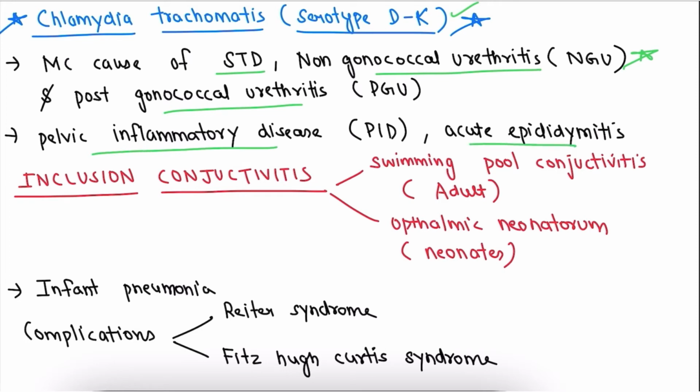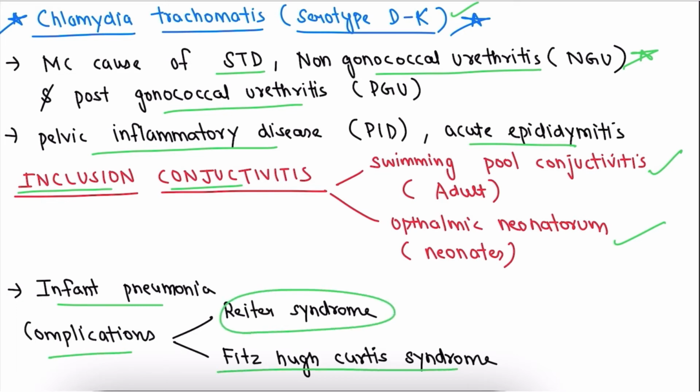The second important point regarding Chlamydia trachomatis serotype D to K is inclusion conjunctivitis. In adults we see swimming pool conjunctivitis, and in neonates we see ophthalmia neonatorum. It also causes infant pneumonia. The complications that we see in Chlamydia trachomatis are Reiter syndrome and Fitz-Hugh-Curtis syndrome. So the important points here are STD and non-gonococcal urethritis, inclusion conjunctivitis, swimming pool conjunctivitis in adults, and